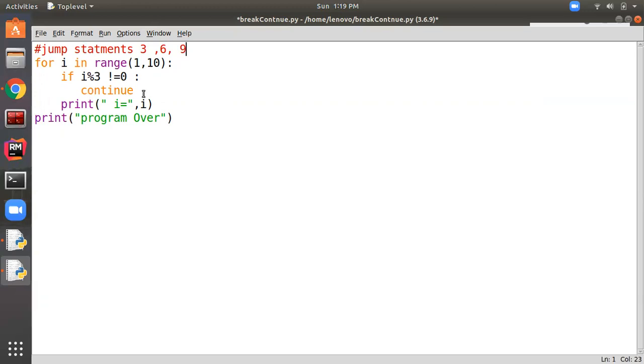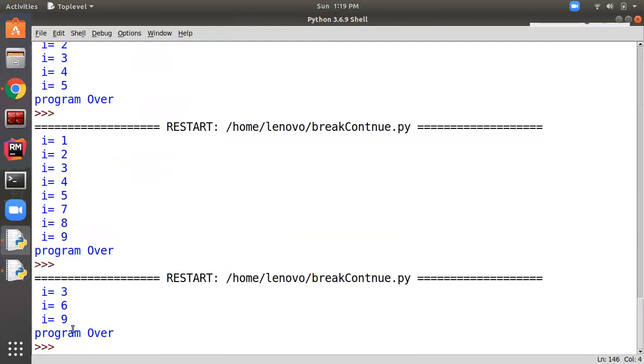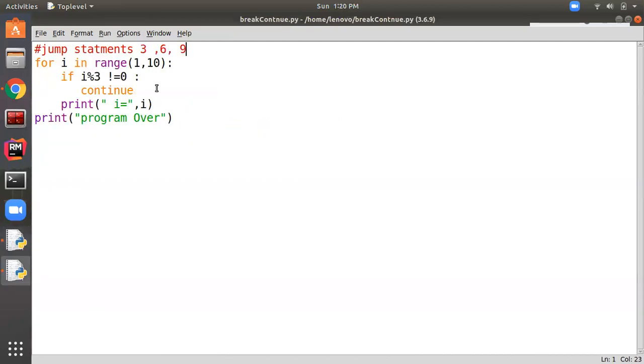Okay, so as soon as the number is not divisible by 3, not equal to 0, we want to skip the print statement. Okay, so let's run this. See, it's printing only 3, 6, 9, and if I give over here equal to 0, so this time it will skip 3, 6, 9 and print the rest of the numbers like 1, 2, 4, like this, between 1 to 10.